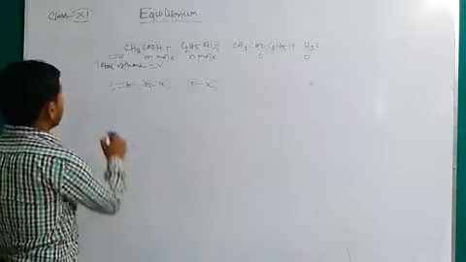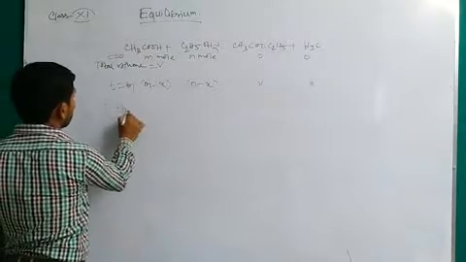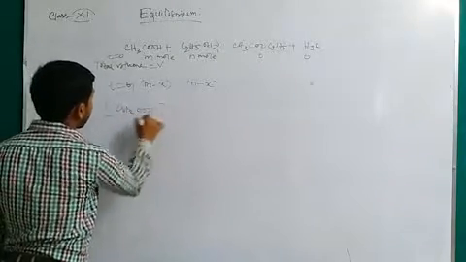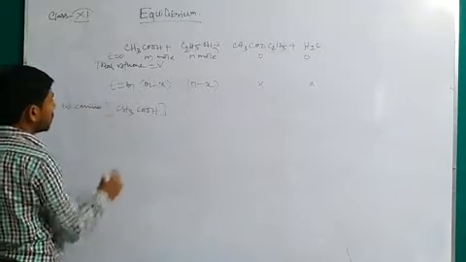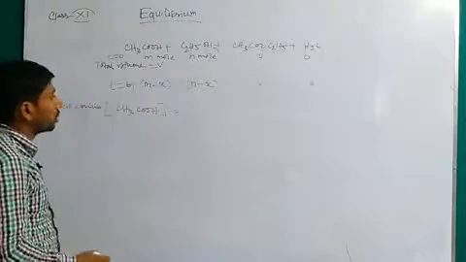Now first of all we have to derive the concentrations at equilibrium. What will be the concentration of acetic acid?